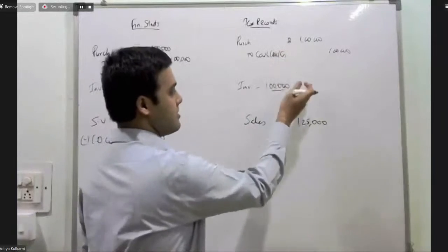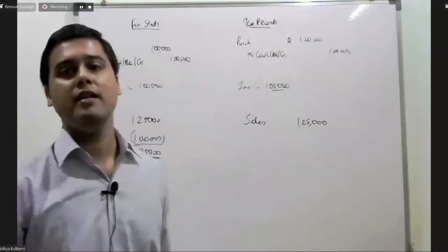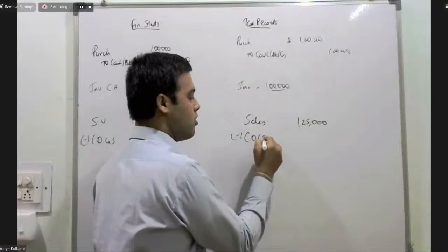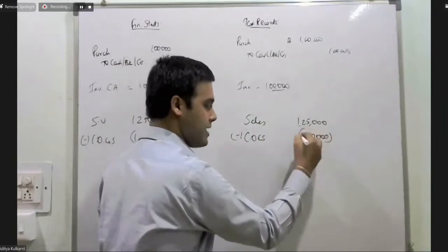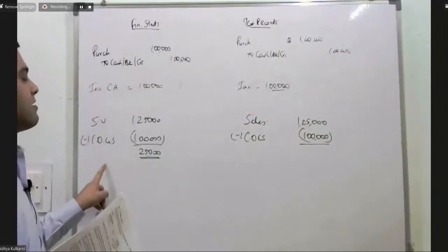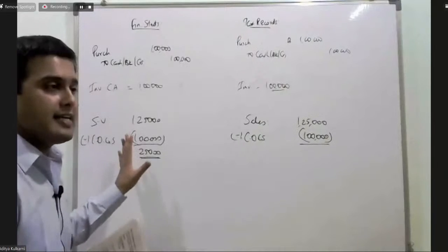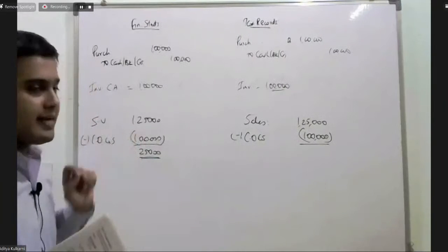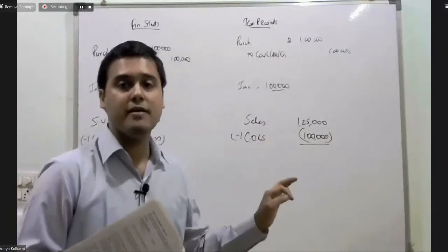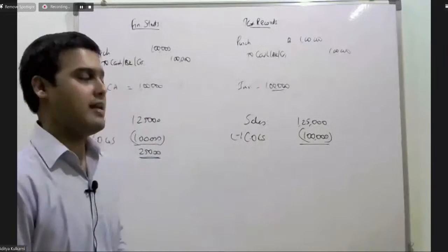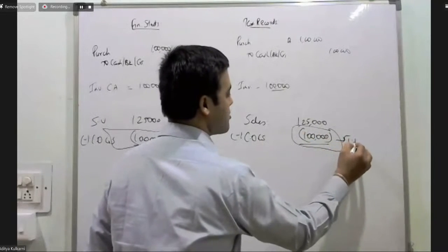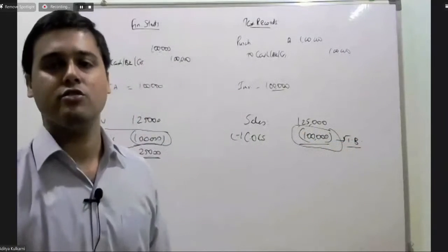What is the amount deductible? Amount deductible is minus cost of goods sold. Amount deductible is 1 lakh rupees. So therefore, the carrying amount as defined in this standard is 1 lakh. The carrying amount for tax purposes, which is nothing but the tax base of this inventory, is also 1 lakh rupees. So here carrying amount is 1 lakh and 1 lakh is also your tax base.